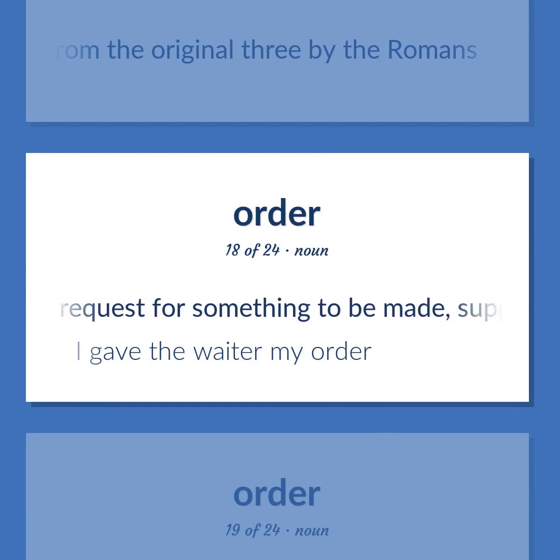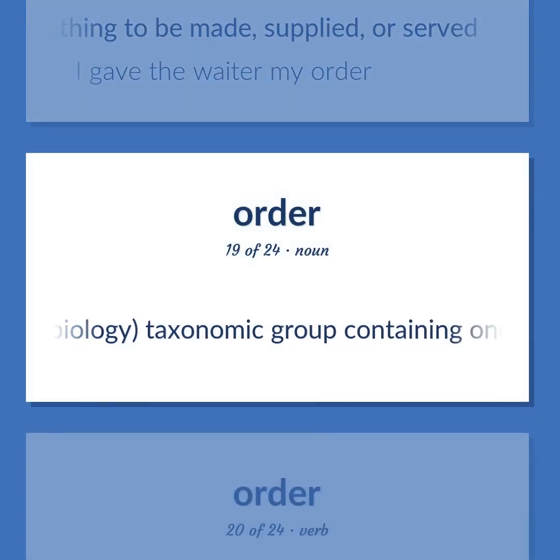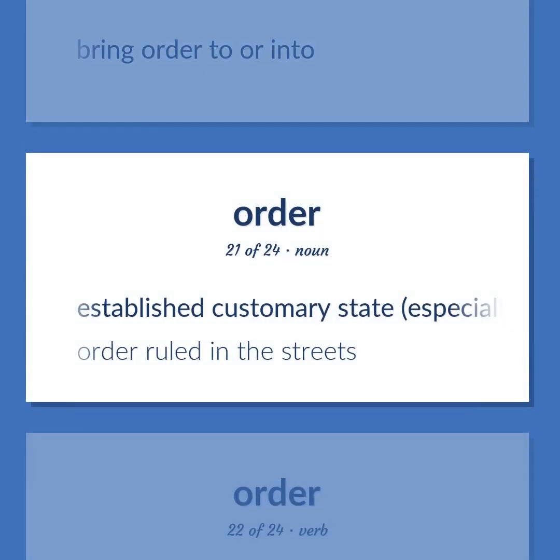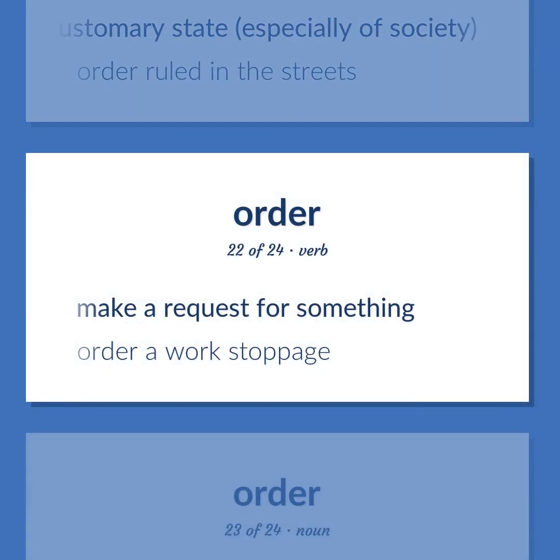A request for something to be made, supplied, or served. I gave the waiter my order. Biology, taxonomic group containing one or more families. Bring order to or into. Established customary state, especially of society. Order ruled in the streets. Make a request for something. Order a work stoppage.